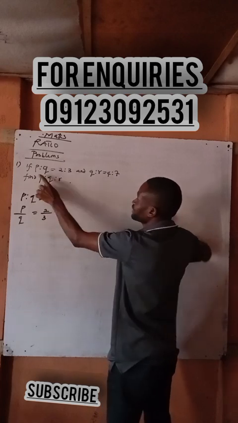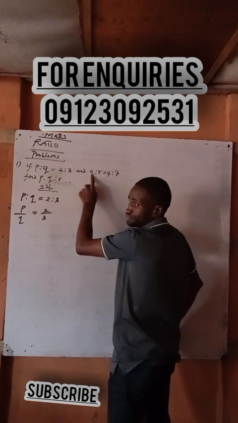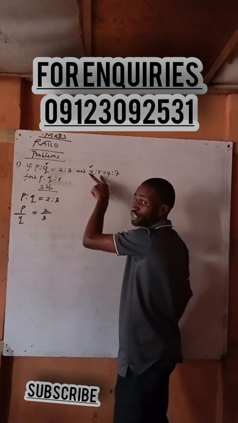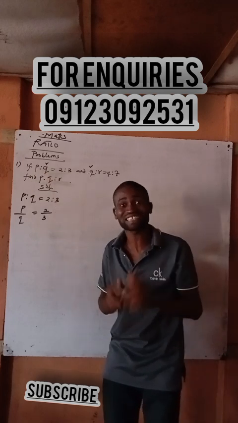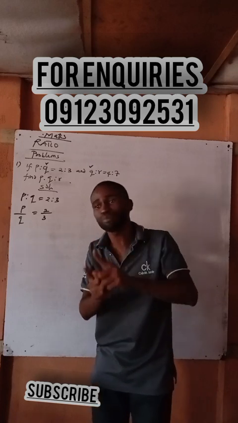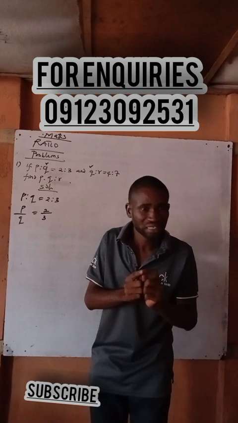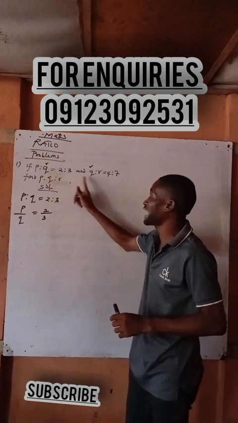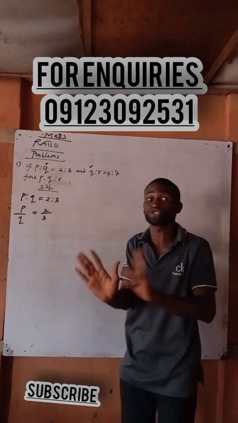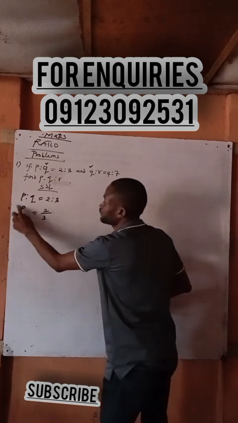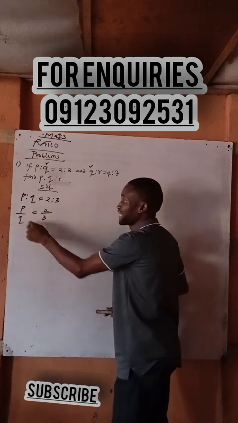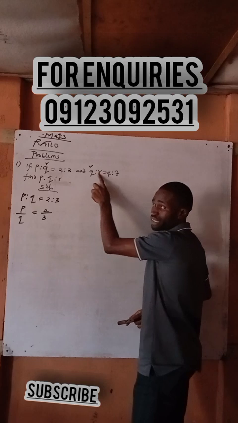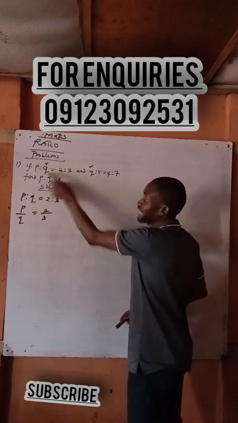In the question, you notice that Q appears 2 times, is it true? Yes. Look at Q here and look at Q here. Meanwhile, P appears once and R also appears once. Those quantities that appear once, I'm going to make them the subject of the formula. Q appears here and here, so I'm not going to touch it. In the first ratio given, I'm going to make P the subject. When I come to the second, I'm going to make R the subject, because P appears once and R also appears once.